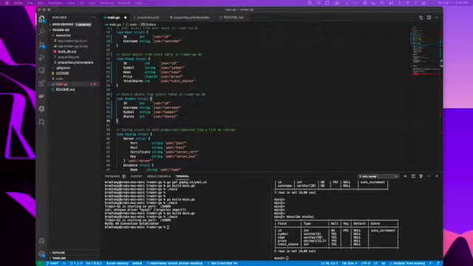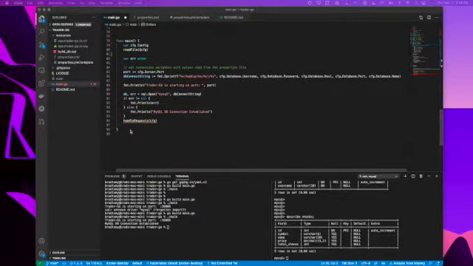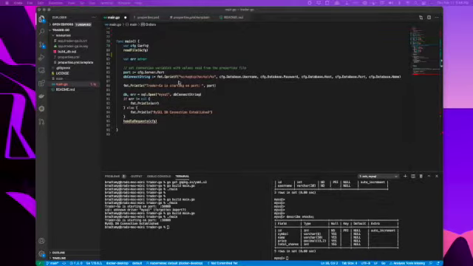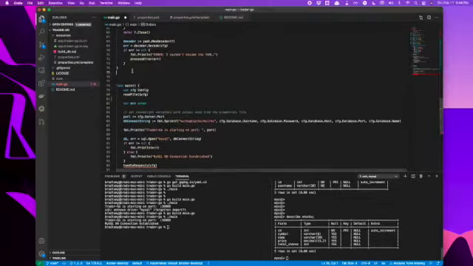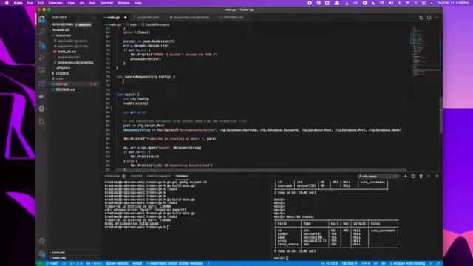So let's go down to where we were going to create that handler. All right, so remember down here, we call this function handle request. We need to create that, so let's go ahead and create that now. We'll just put it down here at the bottom of our functions.